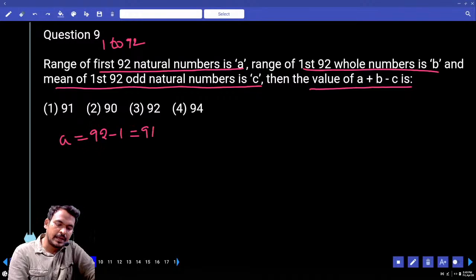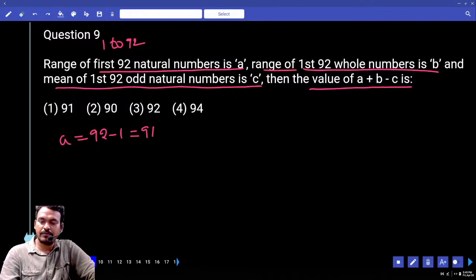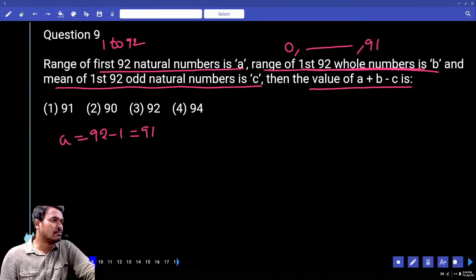That is 91. Next, range of the first 92 whole numbers. Whole numbers start from 0, so the first 92 whole numbers means 0 to 91. Including 0, it is 92 terms; without 0 it would be only 91 terms.